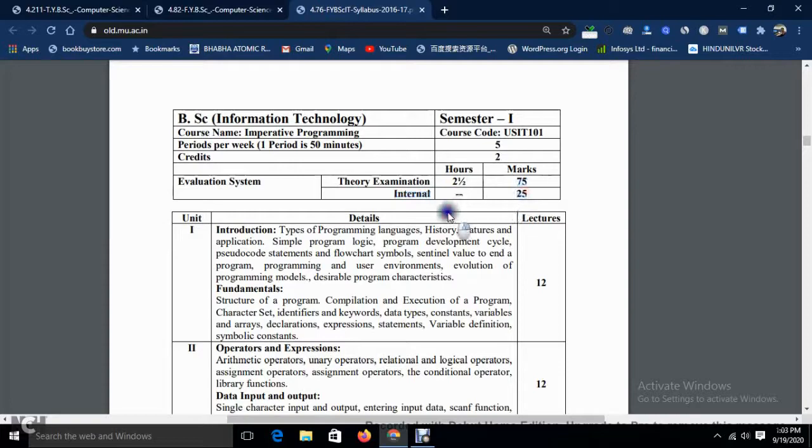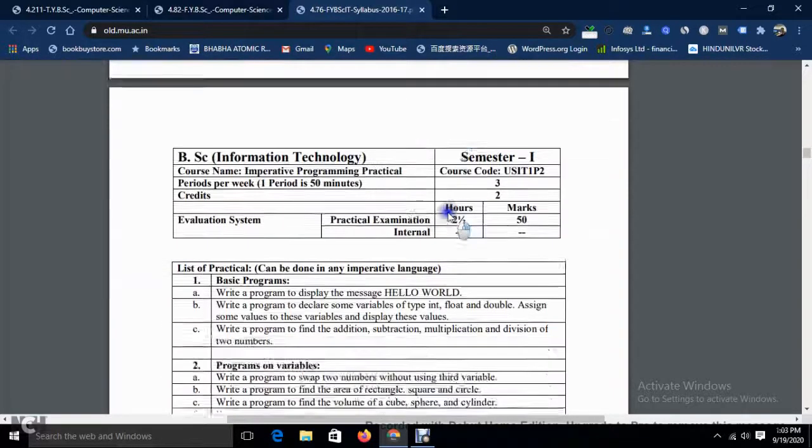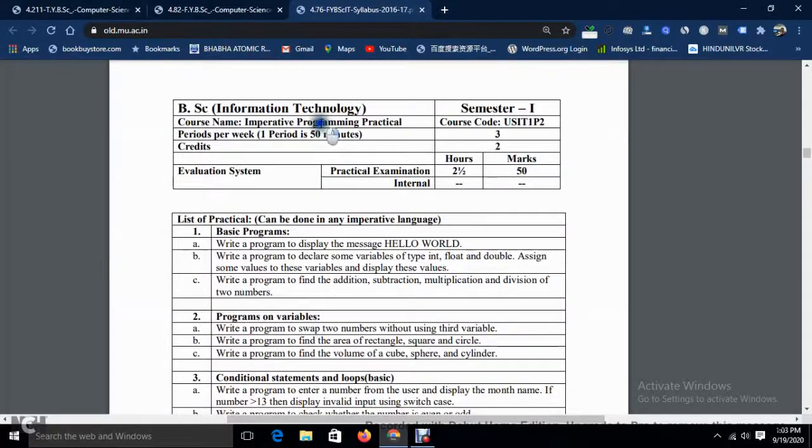Now 50 marks remain for practicals, which they have also given. See over here, practical examination, again one period, they have given as 3. That is 3 hours, you know. You can take it as one period of 50 minutes, that is of 3, and the credit also they have given as 2. Then see over here, it is of 2.5.